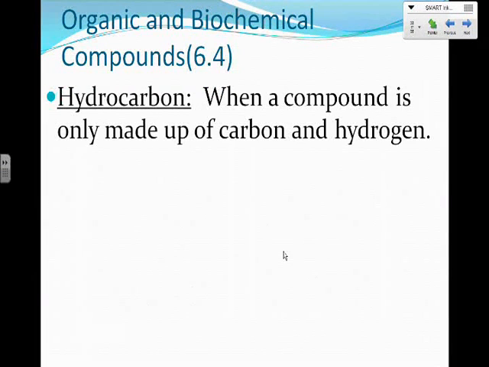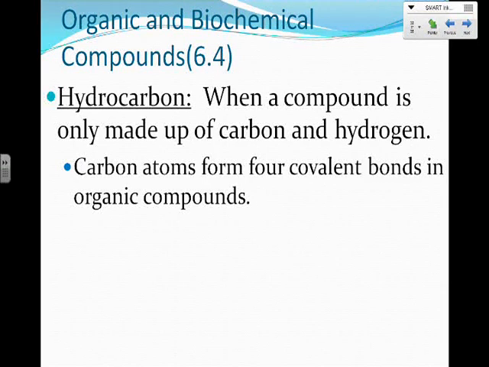Now, the first type of organic compound that we're going to discuss is hydrocarbons. This is when a compound is only made up of carbon and hydrogen, and that's kind of easy to understand because that's where the name comes from, hydrocarbon. So hydrocarbons only have carbon and hydrogen.